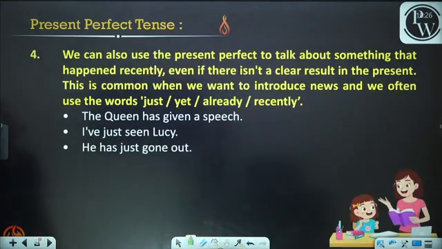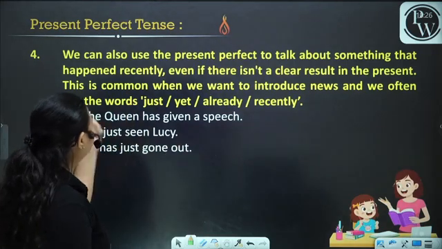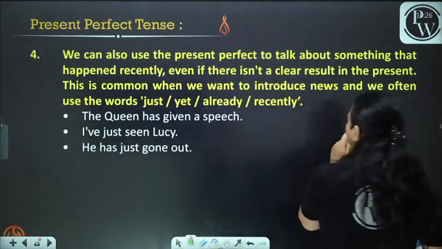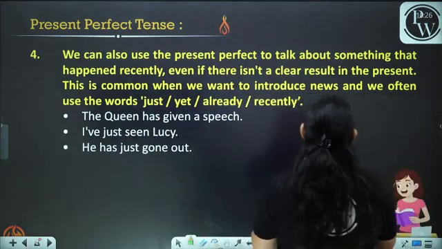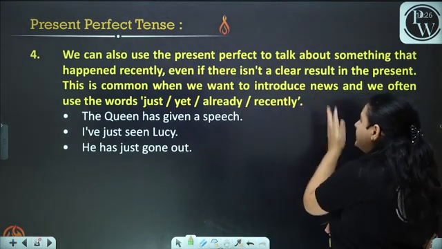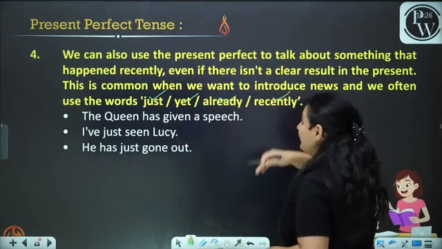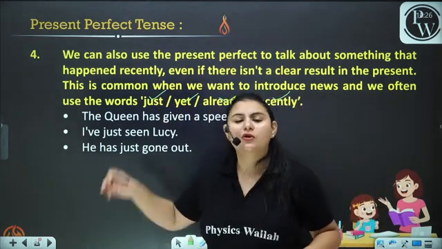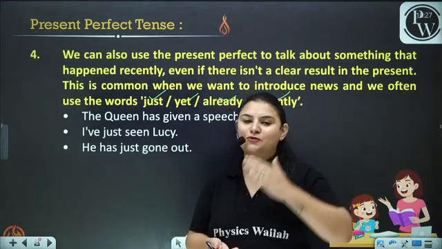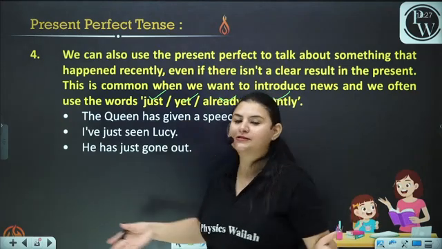Now, we can also use the present perfect to talk about something that happened recently, even if there isn't a clear result in the present. This is common when we want to introduce news, and we often use the words just, yet, already, recently. When it has just finished, in that case, we use the present perfect form with V3.